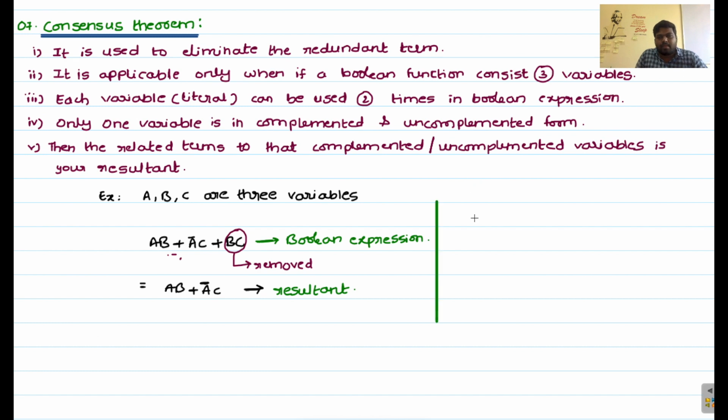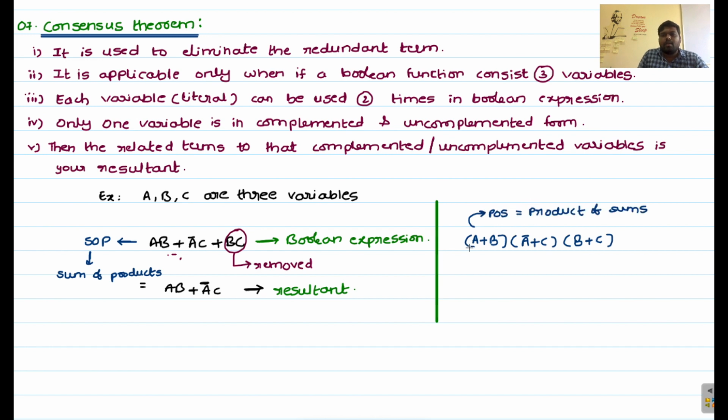Here I am taking A plus B. This is one sum, and the next one is A bar plus C, and next B plus C. So these are the 3 sums, which are multiplied, right? That means these are a product of sums. Sums are multiplied, so it is a product of sums. This is called sum of products, SOP, and this one is POS, product of sums.